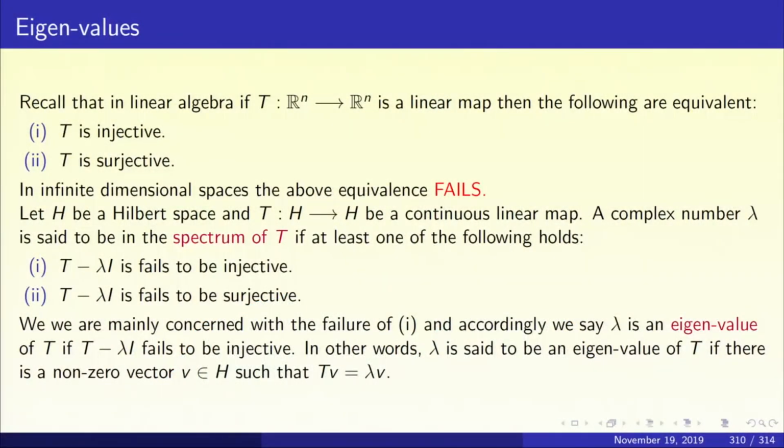The domain is n dimensional and T is a map from Rn to Rn. So, rank of T plus nullity of T will be n, correct. So, T is injective implies the nullity is 0. So, the rank of T will be n, and rank of T equal to n will imply that T is surjective. So, 1 implies 2. How do you know 2 implies 1? If T from Rn to Rn is surjective, its rank is n. So, by rank nullity theorem, its kernel or the nullity is 0 and T will be injective. So, we got the equivalence of these two things.